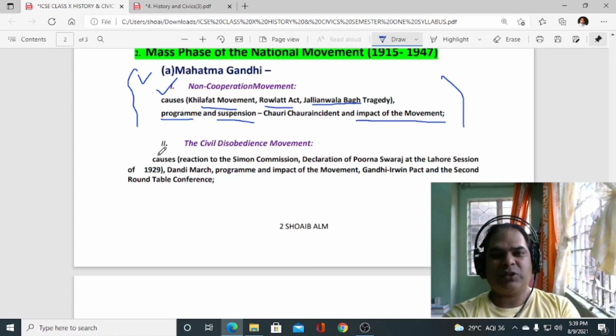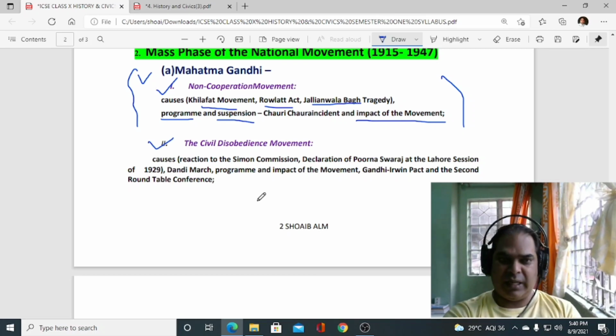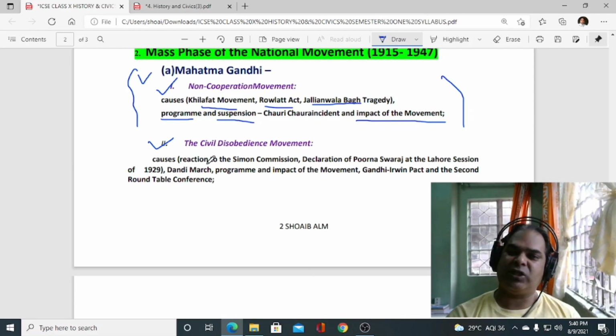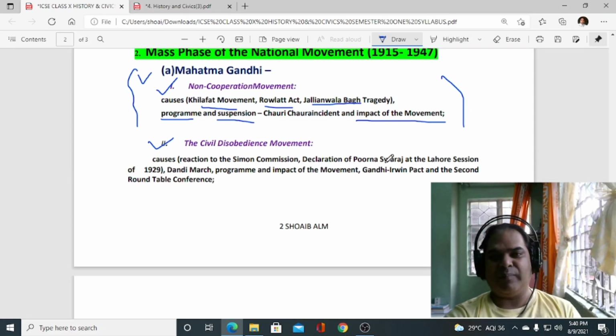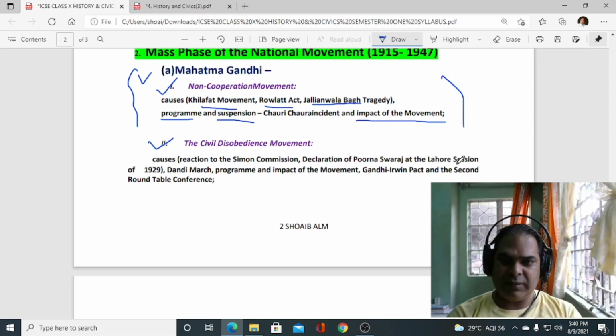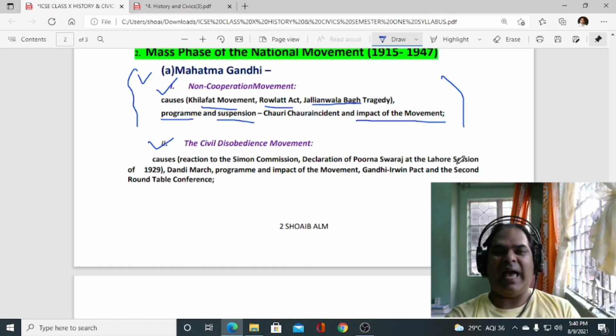Okay, now next one, within this same unit, civil disobedience movement you have to study. So here also causes, what were the causes of civil disobedience movement? So definitely we'll discuss the reaction to the Simon Commission, declaration of Purna Swaraj at the Lahore session of 1929. Okay, Simon Commission, Lahore session, okay, Dandi March, program of the civil disobedience movement, and the impact of the civil disobedience movement.